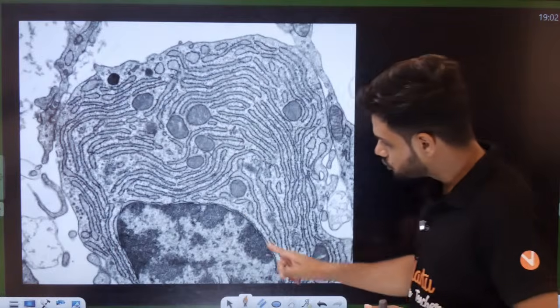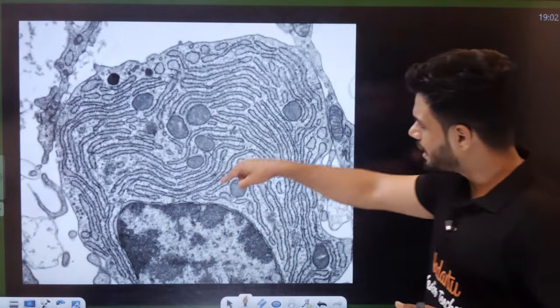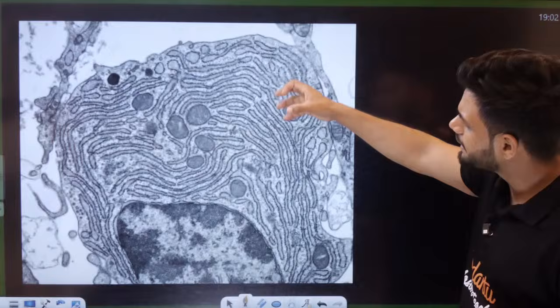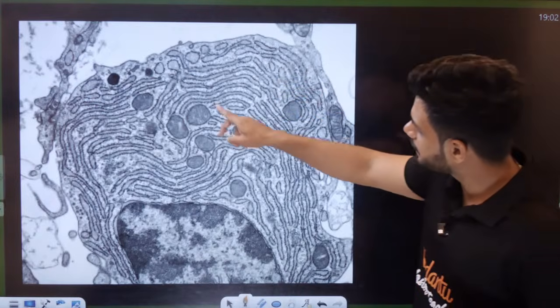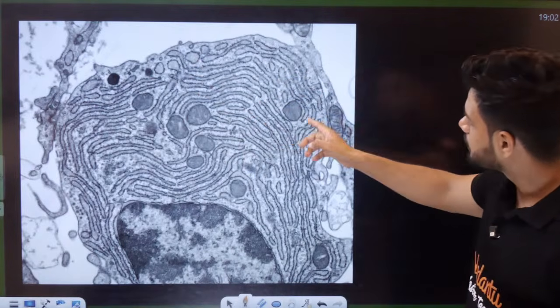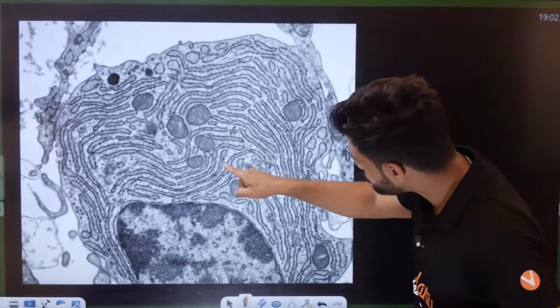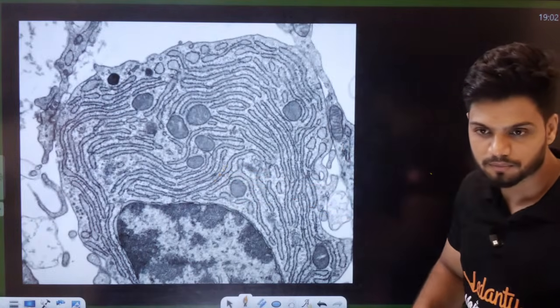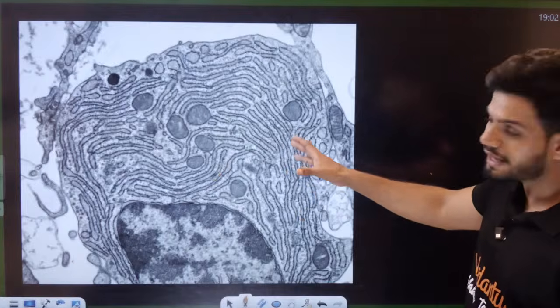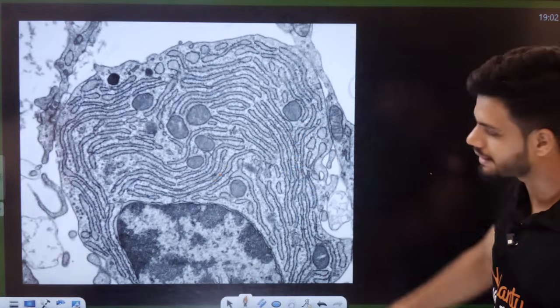See, here we have the nucleus. Multiple tube-like structures, can you see? You can find some vesicle forms somewhere. Ribosomes everywhere. Throughout this, you can see small dots here. Those are the ribosomes. This is the entire network inside a cell.